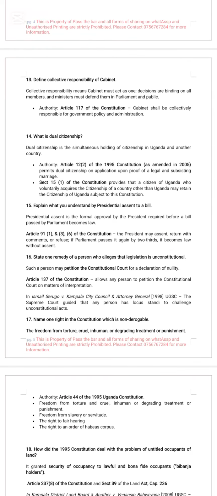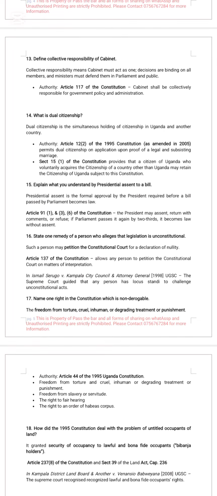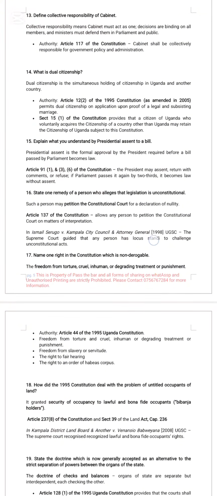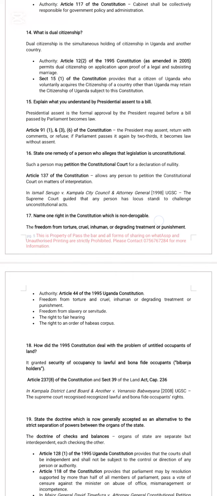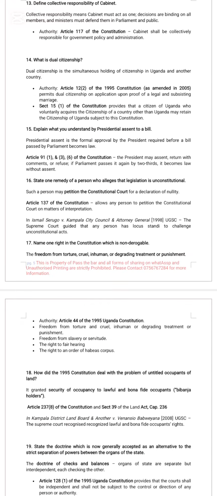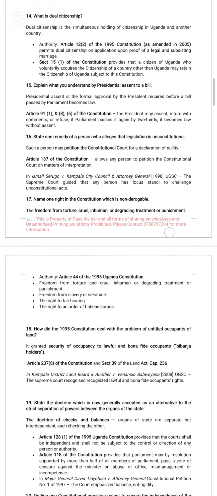Define collective responsibility of Cabinet. Article 117 of the Constitution: Cabinet shall be collectively responsible for government policy and administration. What is dual citizenship? Look at Article 12 sub Article 2 of the Constitution. In what circumstances can one become a dual citizen? For example, by marriage.